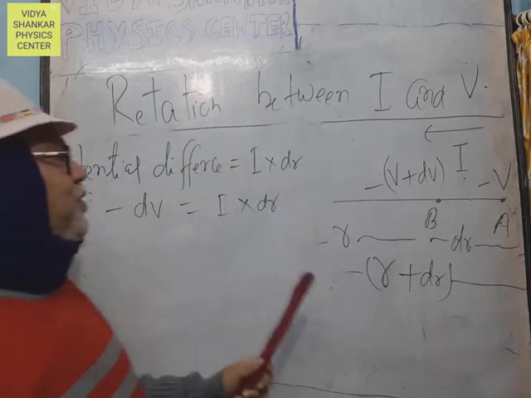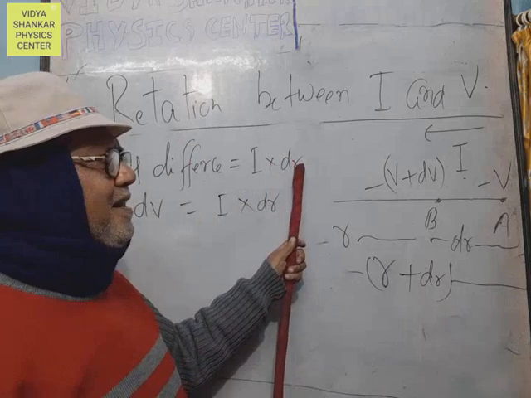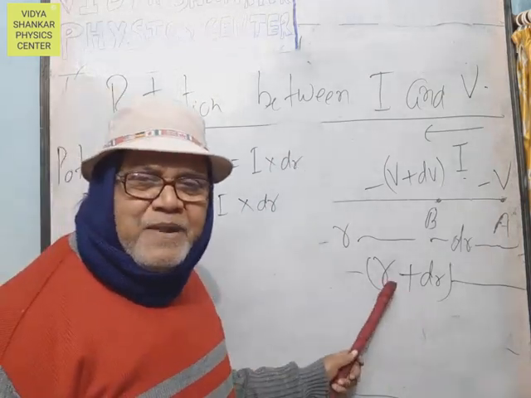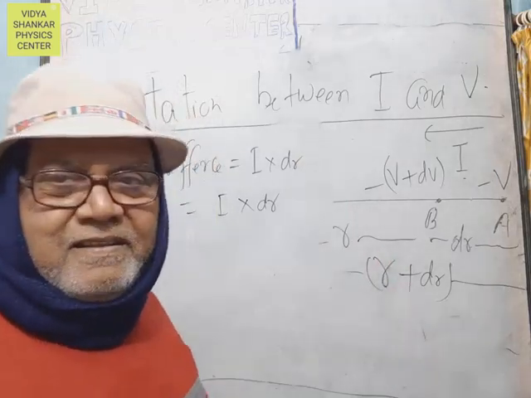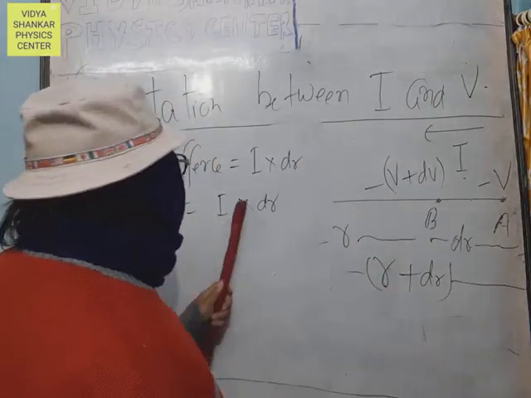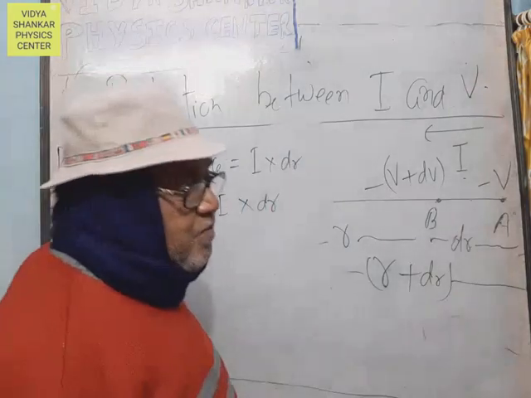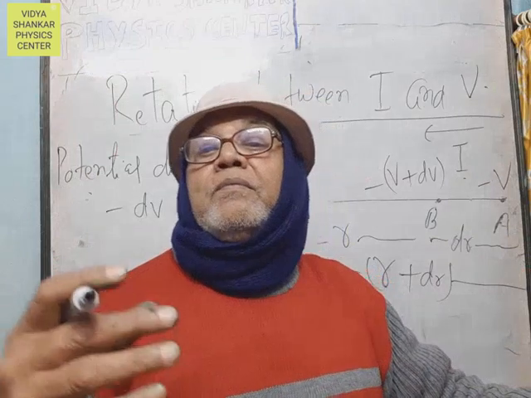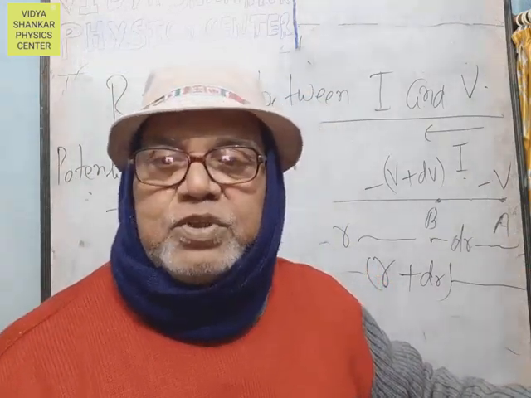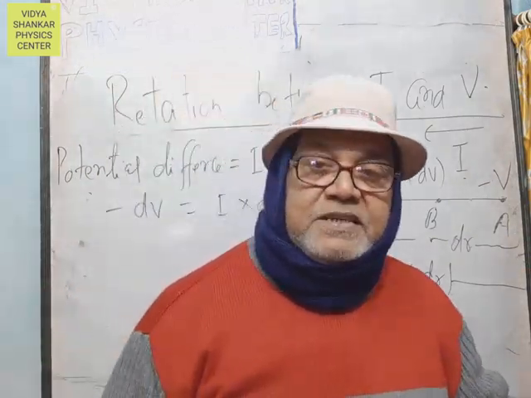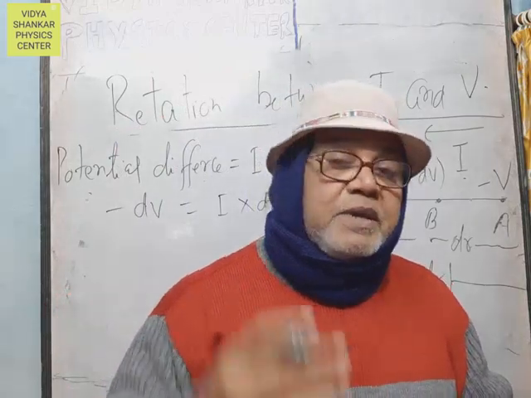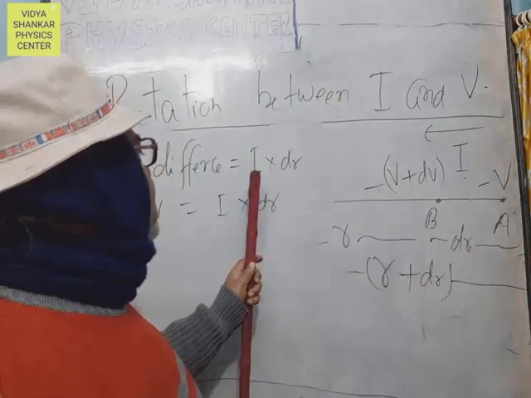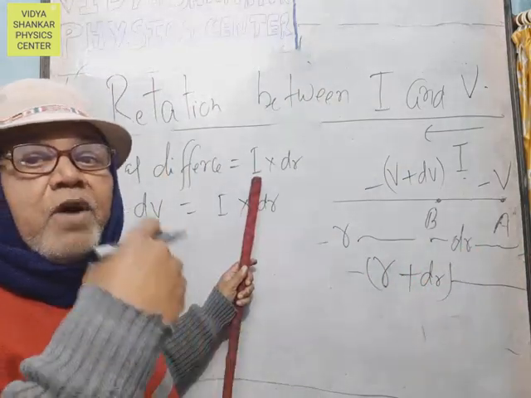We can use the dot product, I vector dot dr vector, which is I dr cos theta, with theta equal to 0. Here, it is simply force into displacement, but instead of F we write I, because F is used for mass M, while the intensity of gravitational field is defined for unit mass, 1 kg.